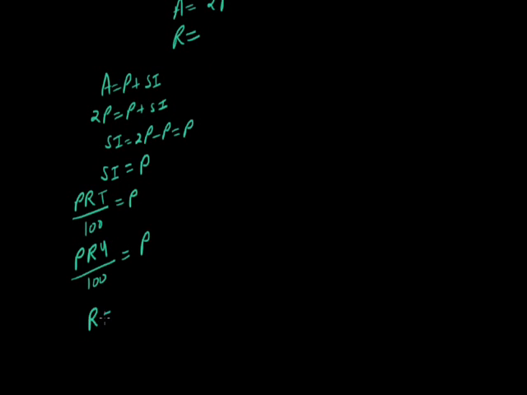Now shift the remaining things except R, so 100 comes in the numerator and P into 4 goes to the denominator. P and P get cancelled, and 100 and 4 get cancelled, that is 25 times. So the rate of interest is 25% per annum. So in this way we can do problems based on simple interest.